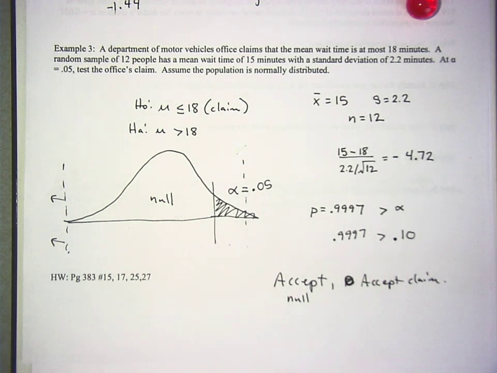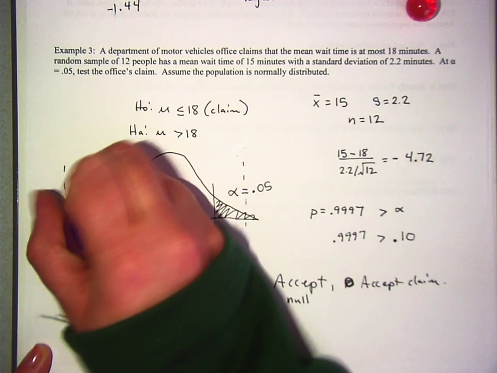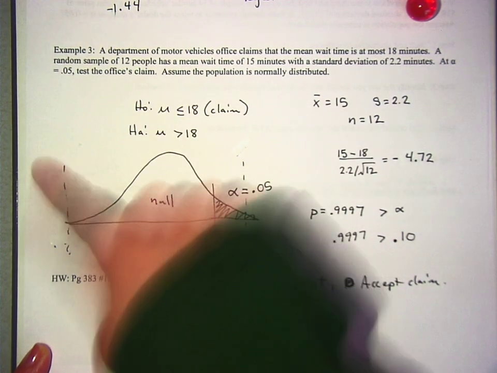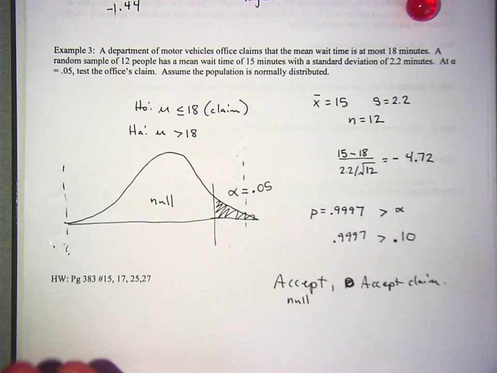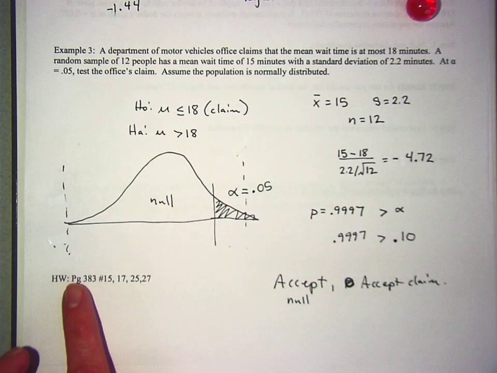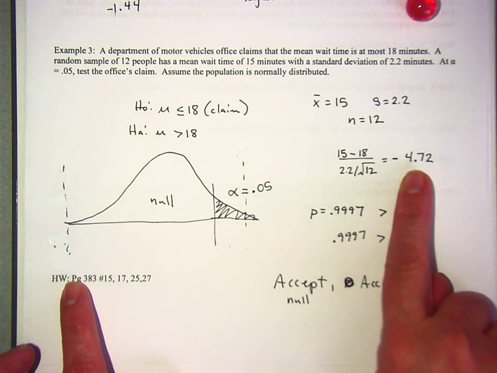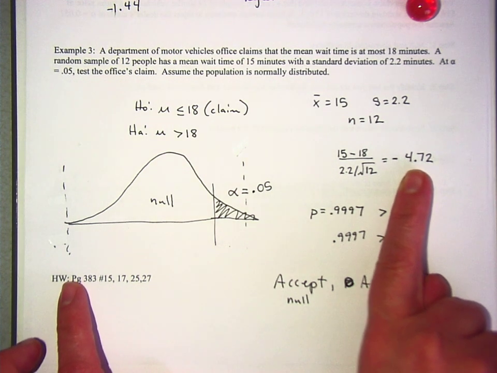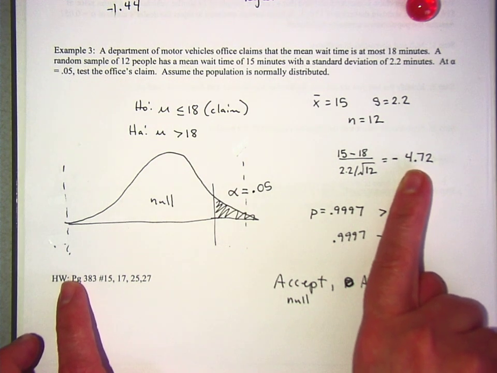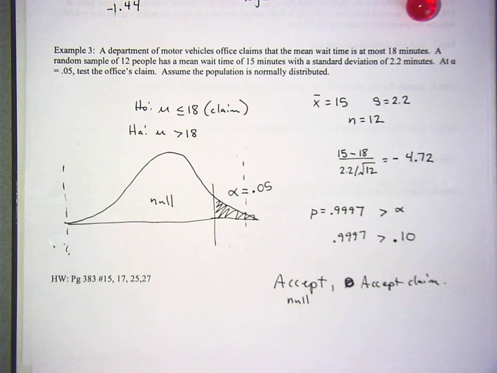Oh, yeah? So since it's to the right, how come you don't do 1 minus? You would do 1 minus, but the calculator is figuring it out for you, so that you don't have to do any math. What I'm saying is that you can't look up this number on the chart, right? But if it was a z-score, and you looked up negative 4.72, which would be off the chart, but let's say it was something on the chart, like negative 3.45, then you would take 1 minus to find the area to the right.